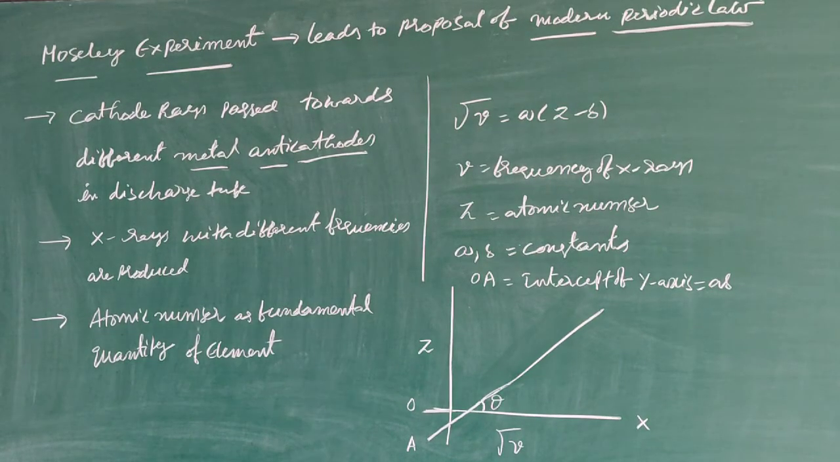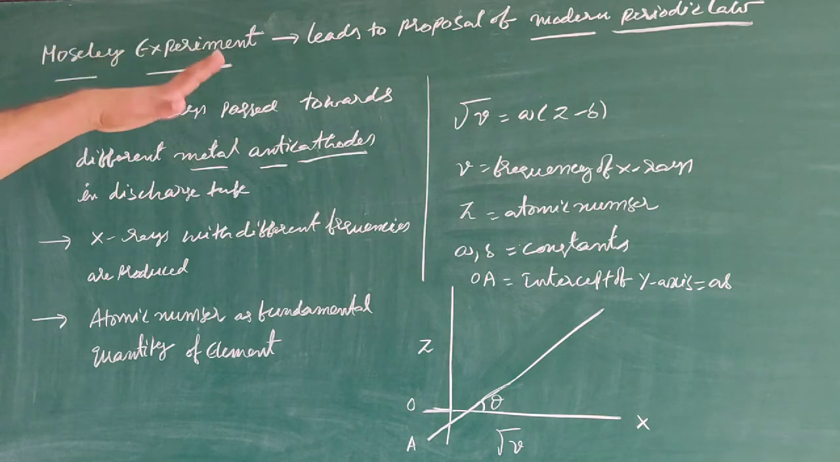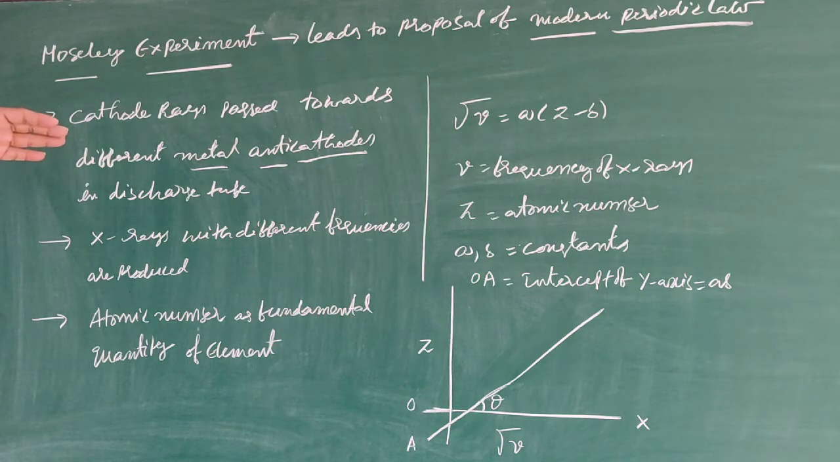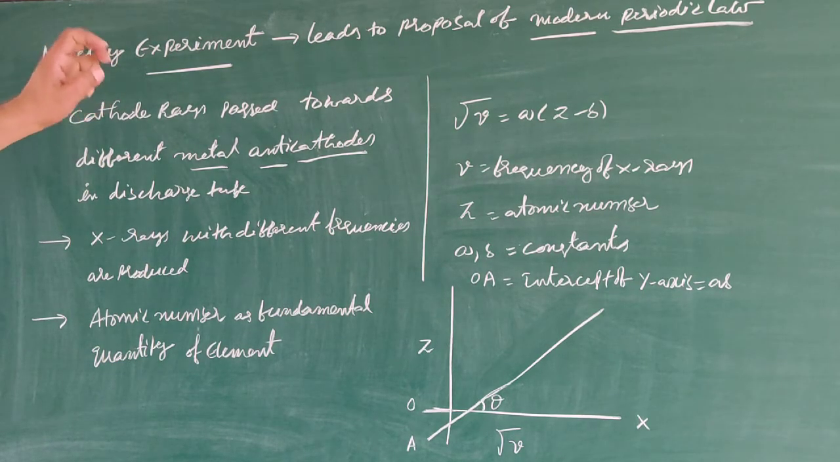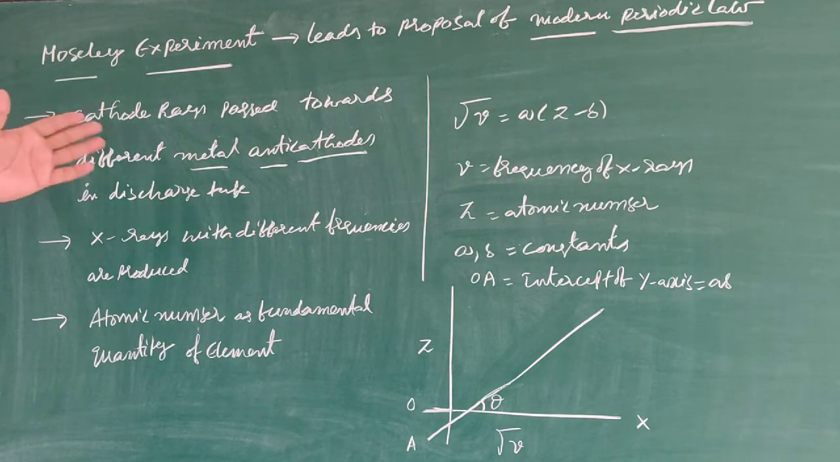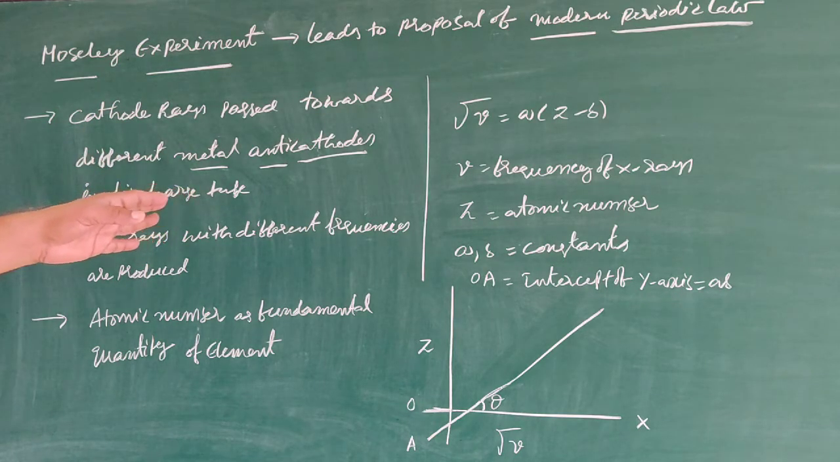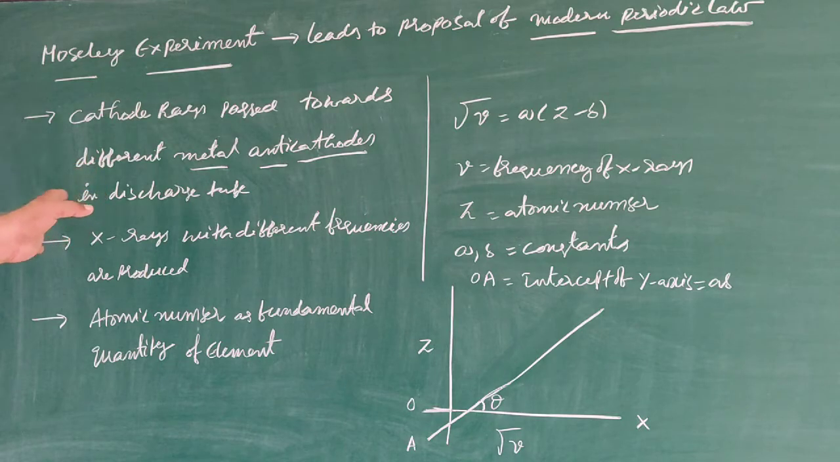Students, Moseley's experiment. Again, we are discussing Moseley's experiment because this experiment leads to the proposal of the modern periodic law. Already we know cathode rays are passed towards different metal anti-cathodes. The metal kept opposite to the cathode is called the anti-cathode. This experiment was conducted in a discharge tube.